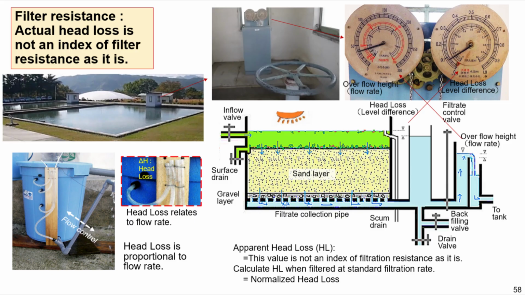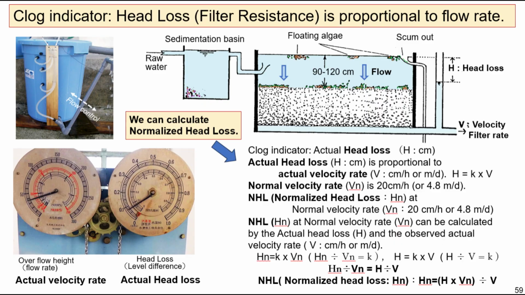Actual head loss is proportional to flow rate. This is not known among water engineers in Japan. The clog indicator of head loss, filter resistance, is proportional to flow rate. We can easily calculate normalized head loss with actual velocity and actual head loss.